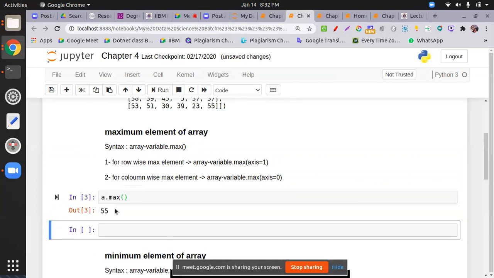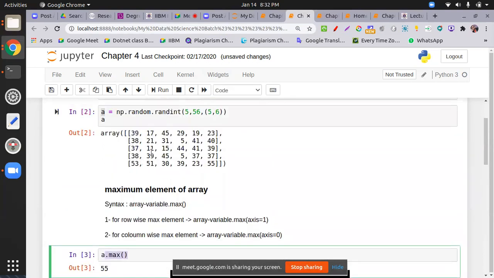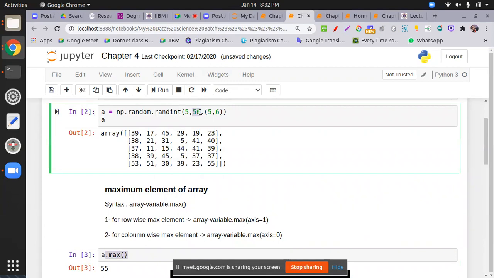All right. Okay. So what happened? You can find it as a whole, means for the entire matrix. I already put the maximum limit, that is 55. So you can find the maximum of 55. This one is here. Okay. The element is repeated because the random values are there.